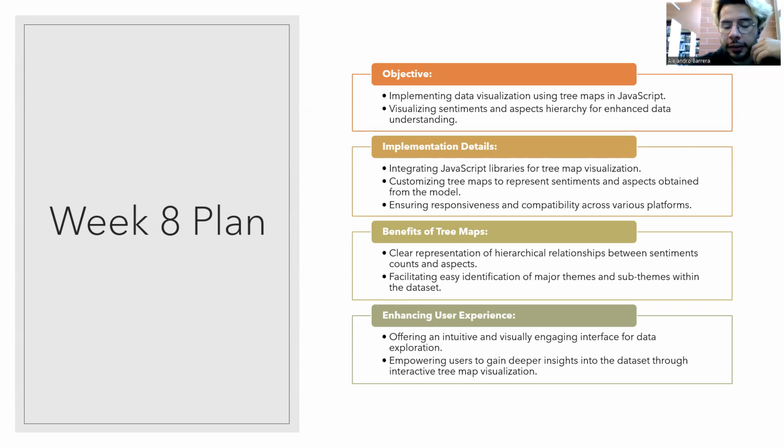So at the end of implementing all of these visualization techniques, we hope to offer an intuitive and visually engaging interface for the data, and empower the users to gain a deeper insight and a more comprehensive view of the information that we have right now.